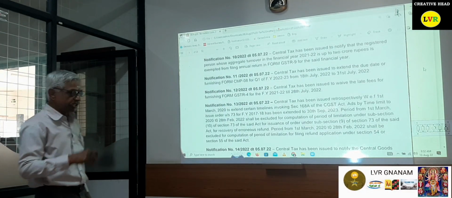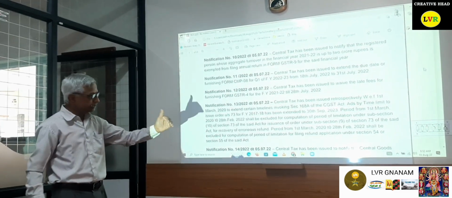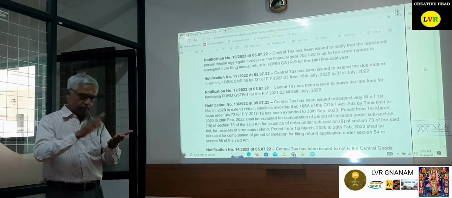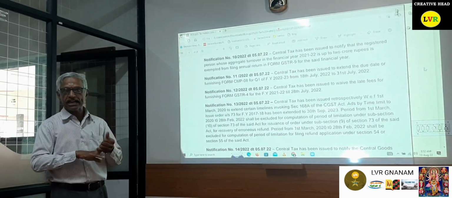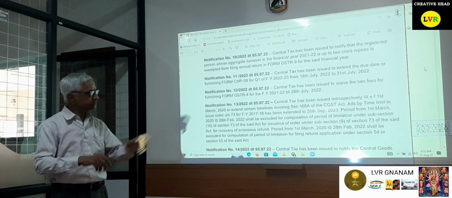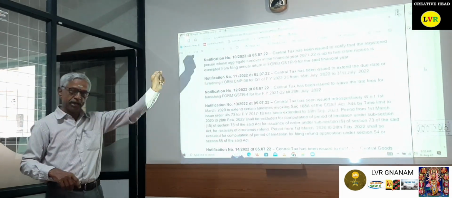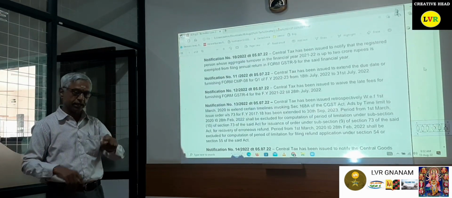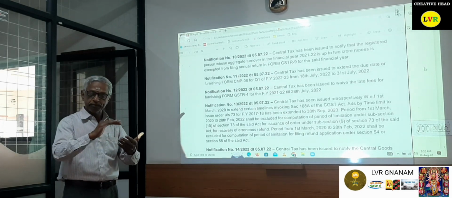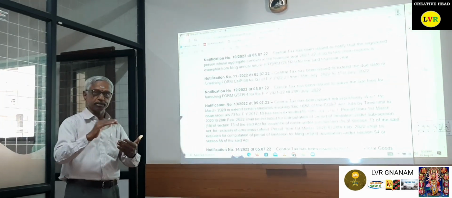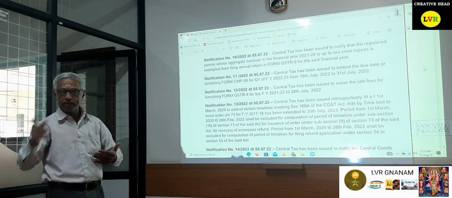The reason is, in one of the High Court judgments, I have the judgment also, the normal time limit is 3 years from the due date of the annual return, within which the revision order has to be passed. In this case, for financial year 17-18, which went to the High Court, the High Court clearly stated that the annual return due date is September 2018 only. So before September 2021, they have to pass the order.